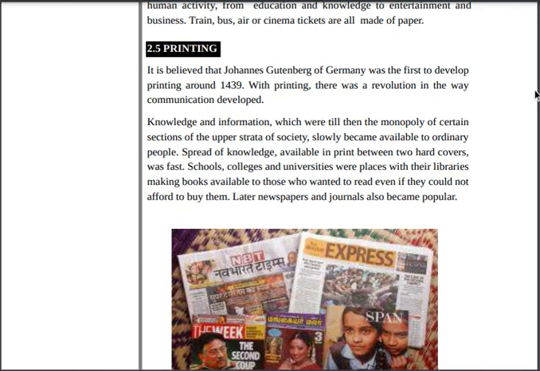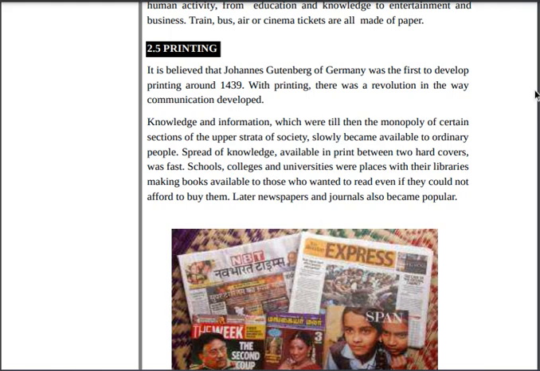So it is believed that there was a person in the first half of the 15th century. The printing was started by Johannes Gutenberg from Germany, 1439. With printing, there was a revolution in the way communication developed. Knowledge and information, which were till then the monopoly of a certain section of the upper strata of society, slowly became available to ordinary people. The spread of knowledge available in print between hardcovers was fast.